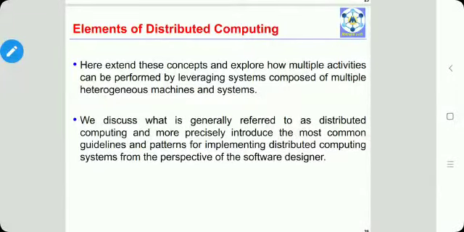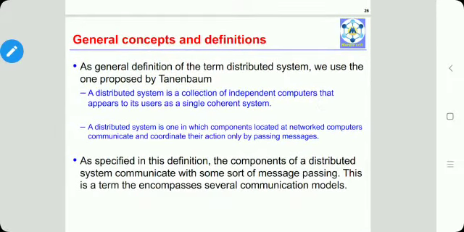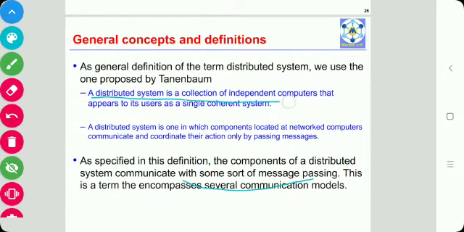Dear students, in the last section we have seen parallel computing, elements of parallel processing, and hardware architecture of parallel processing. In this section we will see distributed computing, the architectures and algorithms used for building and managing distributed systems. According to Tannenbaum, a distributed system is a collection of independent computers that appears to its users as a single coherent system.